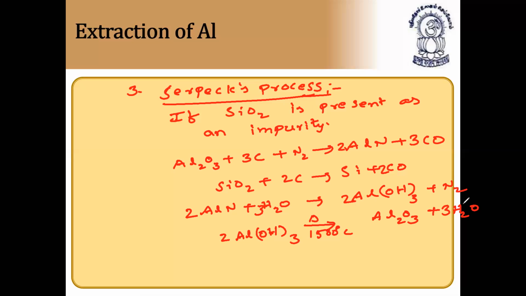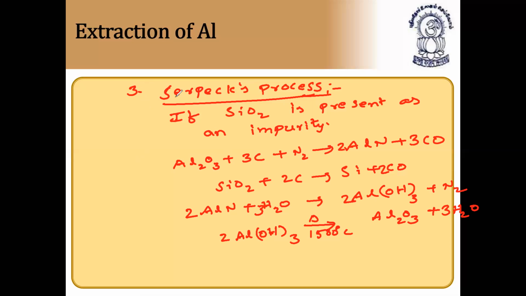So we have three processes involved in the concentration of alumina. Suppose the alumina, that is bauxite ore, contains only ferric oxide, that is Fe2O3, we concentrate the ore using Bayer's process. In this process, aluminum oxide, the red oxide, is treated with sodium hydroxide, and finally it forms aluminum hydroxide, and aluminum hydroxide on heating forms concentrated aluminum oxide.